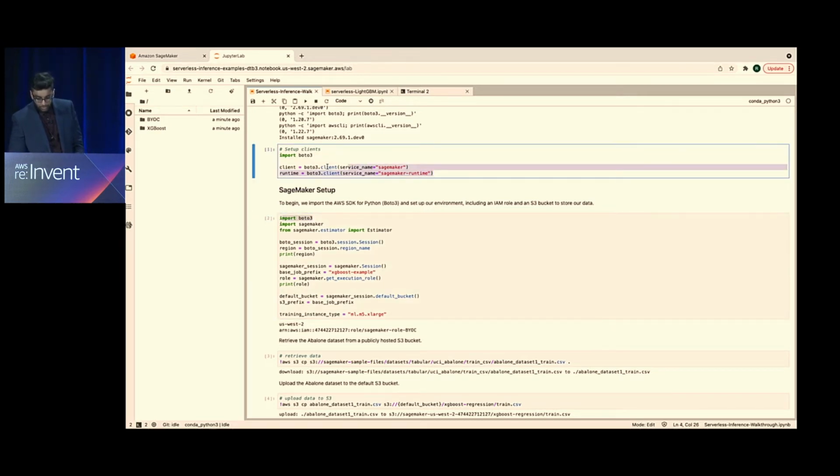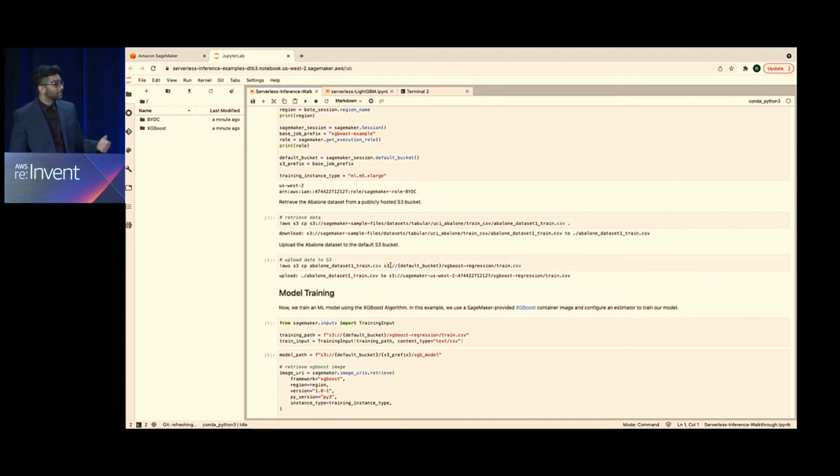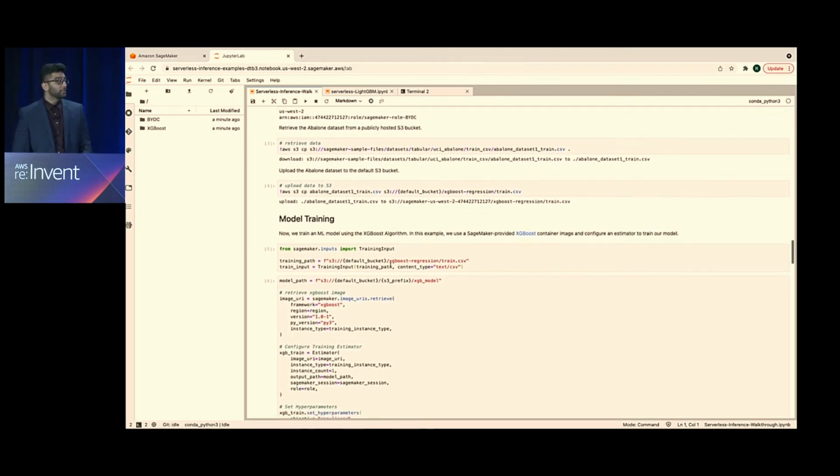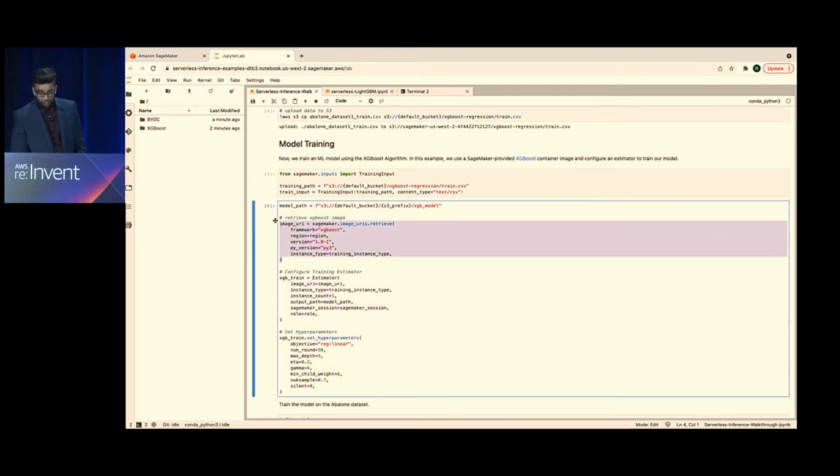And if you notice, we're creating two clients. This first client will be used pretty much for creating the model, the endpoint config and endpoint, and the second one will be used to invoke your serverless endpoint itself. So once we get all of that set up, we're retrieving the data, and this part's not really that relevant to inference itself, but we're going to be training our model using this XGBoost algorithm. And the key part that you want to focus on right here is this image URI portion.